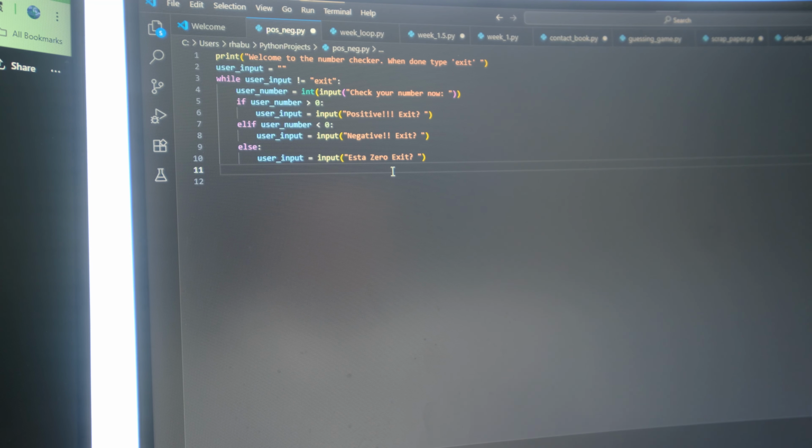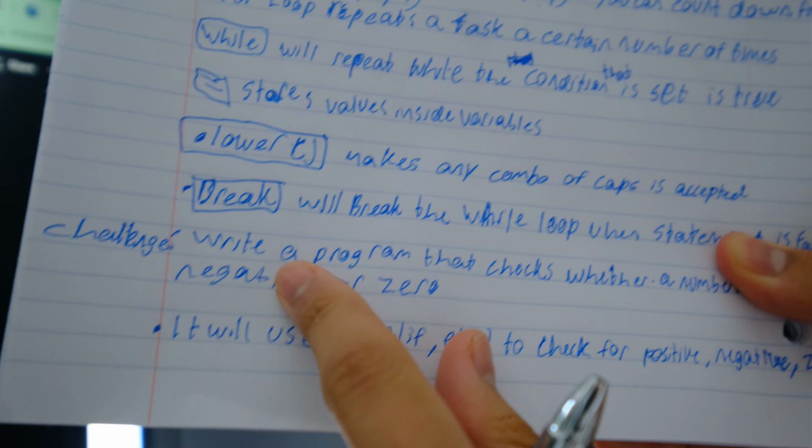ChatGPT asked me to write a program that would check whether a number is positive or negative or zero. And that took me 2 seconds. I mean, you didn't even use a loop in there.